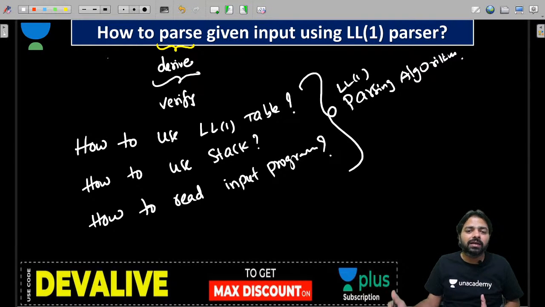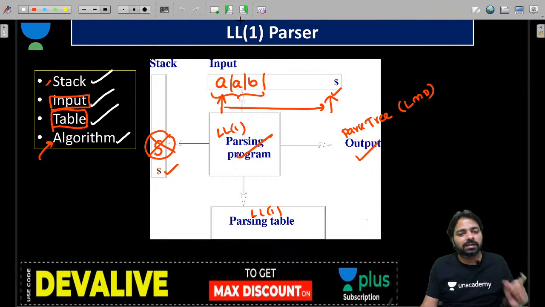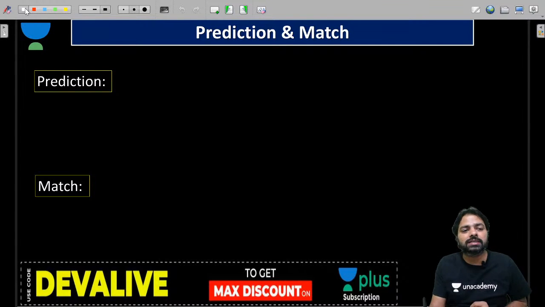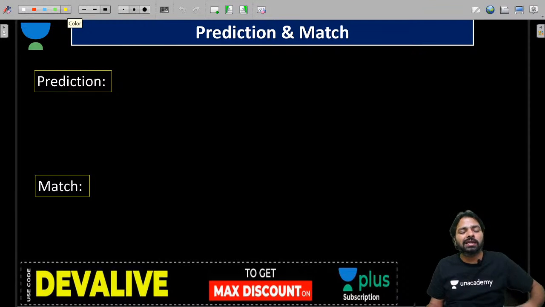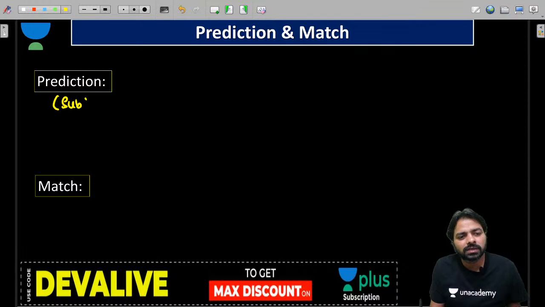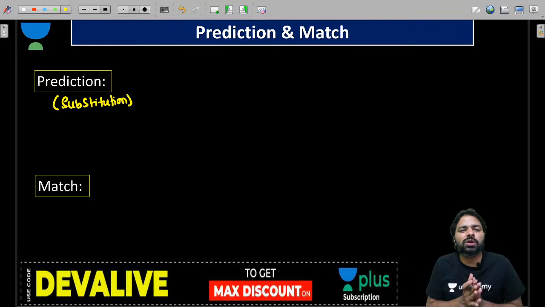Okay, let's begin to understand this parser. Is it clear? There are two actions we are going to do, guys. One is the prediction, another one is match. Prediction will help us with the substitution, and match is going to help us do something in the algorithm.